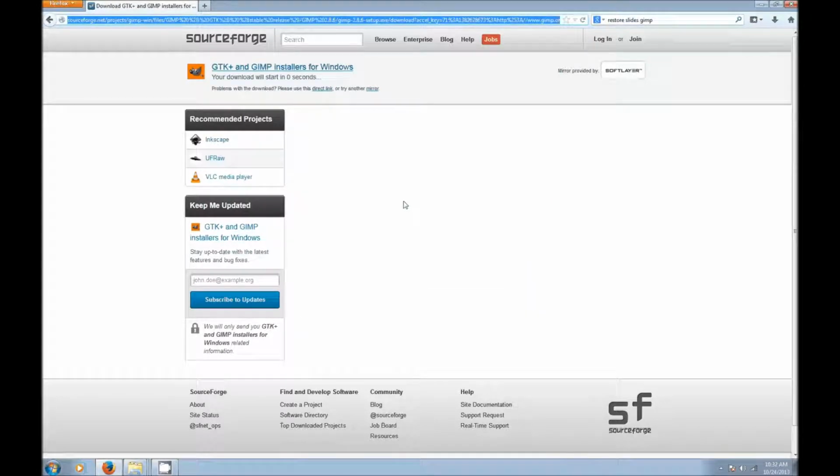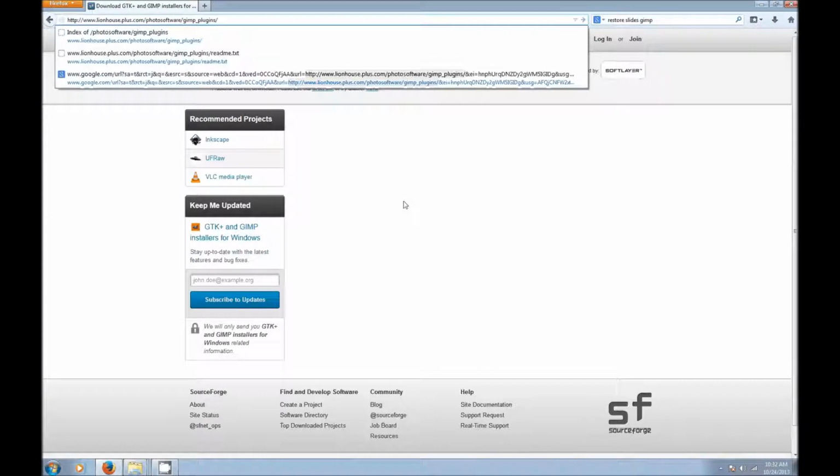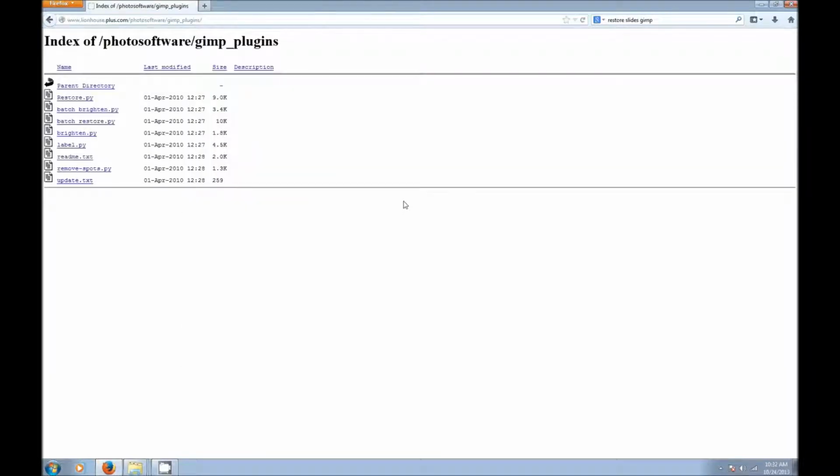Okay, now that that's installed, we need to grab another piece of software, a plugin for the GIMP that'll allow us to do these color restorations. We're going to go to lionhouse.plus.com/photo software/GIMP_plugins. I'll include a link to that under the video.